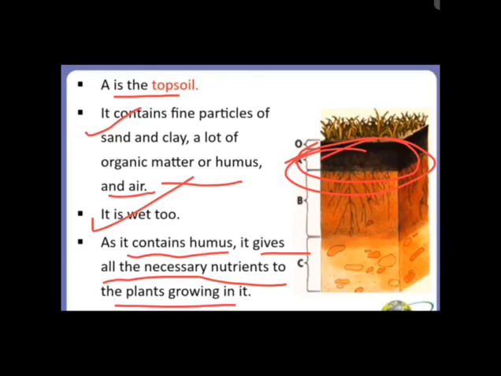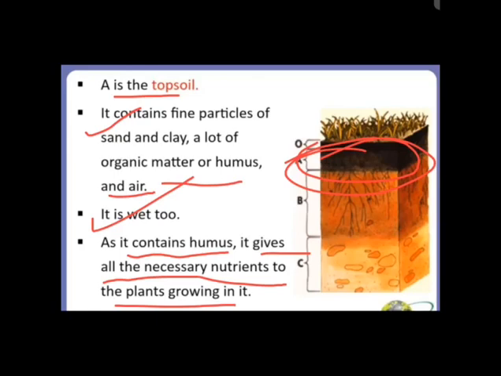Okay, and the humus content of the soil varies from place to place. Depending upon the amount of the humus, the soil color also varies. So if the amount of the humus is high, the soil is dark in color, and if the amount of the humus is low, the color of the soil is light.